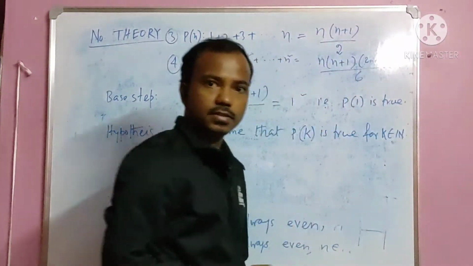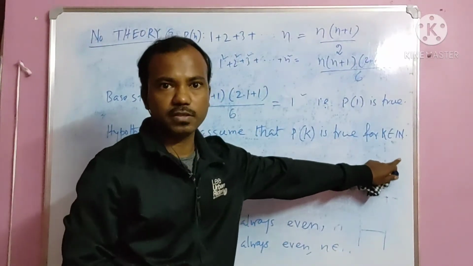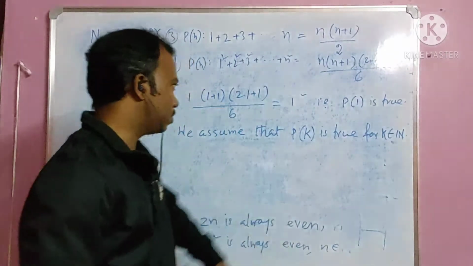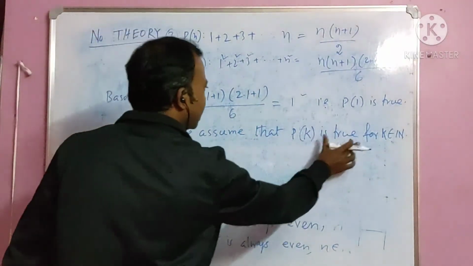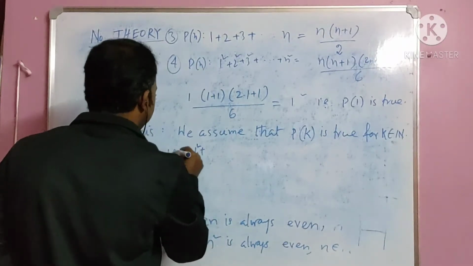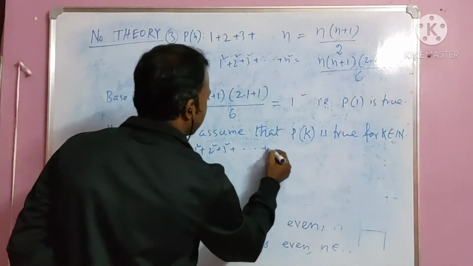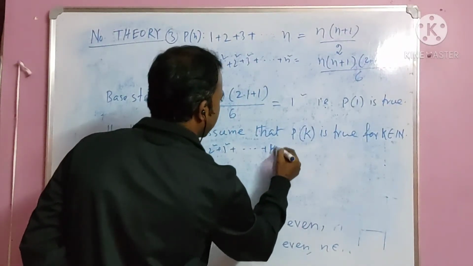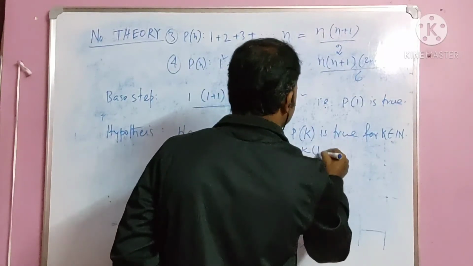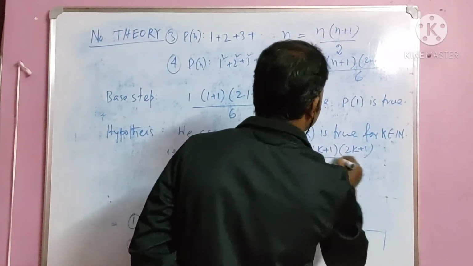Like the other one, we cannot say Pk is true for all k belongs to natural number. That would be wrong if you write "all" here. So Pk is true. What does this mean? This means 1 square plus 2 square plus 3 square plus up to k square equals k into k plus 1 into 2k plus 1 by 6.